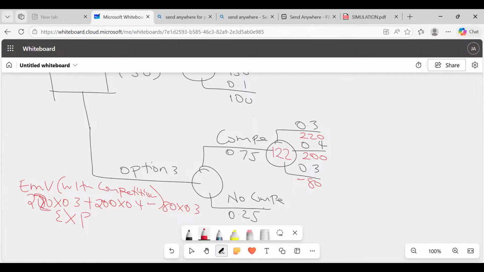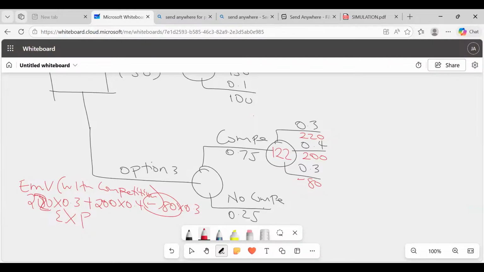131. I know why. Did you put the minus? Did you really put a minus or did you put a plus? Remember this is a minus, this is a loss. Let's do it slowly. Say 220 times 0.3 plus 200 times 0.4. And the next one is a minus 80 times 0.3. You'll be able to see my great lady here called Naomi. We shall get 122, if you're not lying. Is she getting 122?